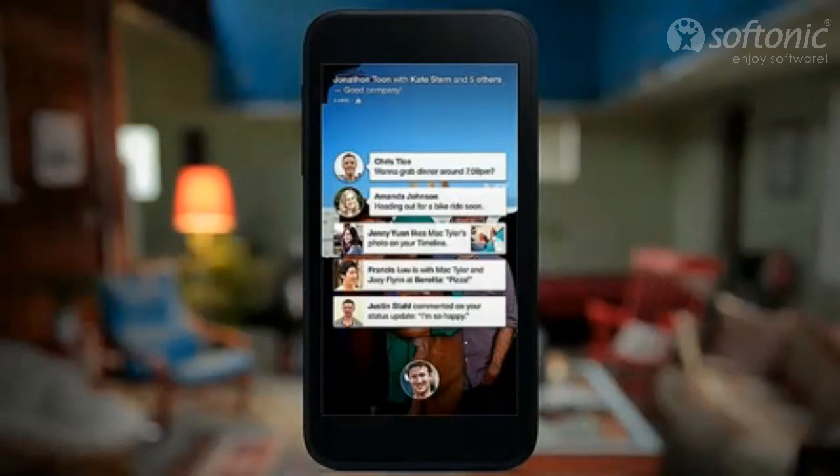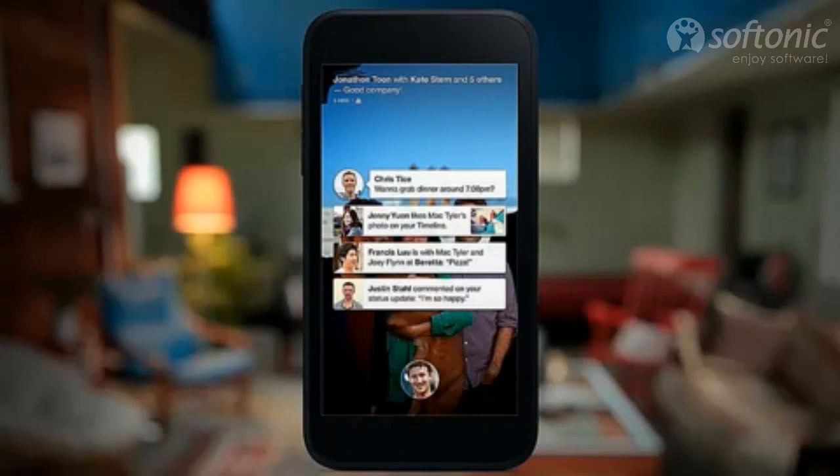So let's say I get a message from my friend. I'm going to get a notification with her face and her name instead of an app's icon and the app's name. So I'm easily going to be able to tell if this is a person who I want to interact with now. And if I do, then I can just tap on it to pull her up and interact with her. Or if not, I could just swipe away to throw her away for now.